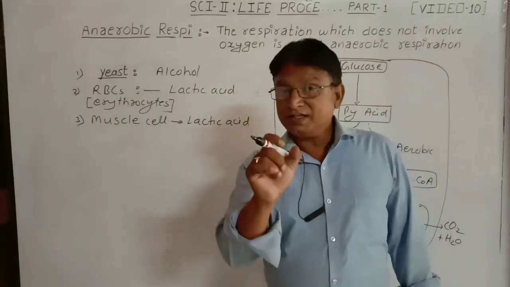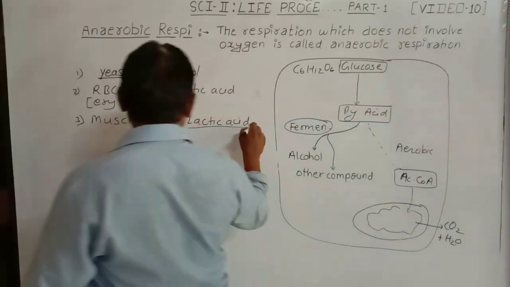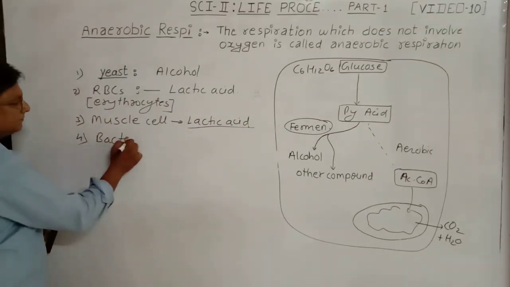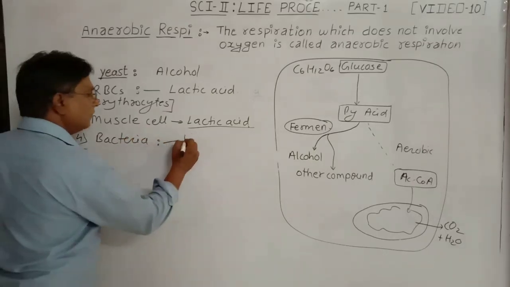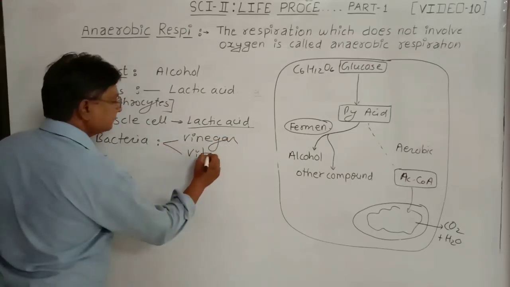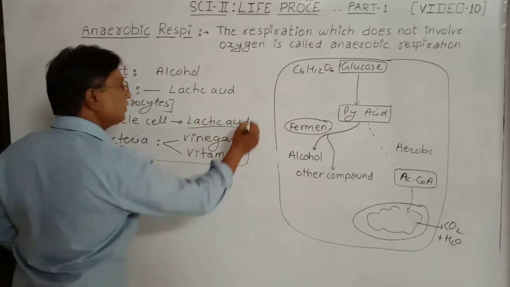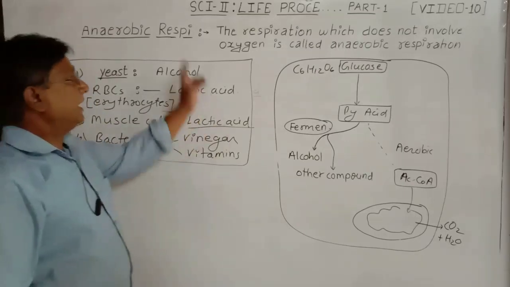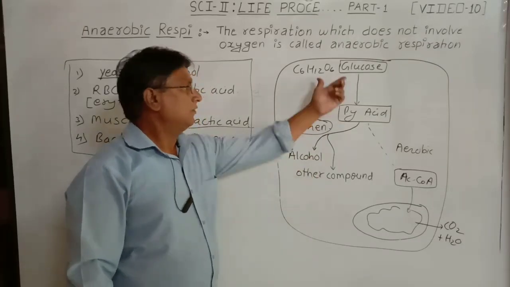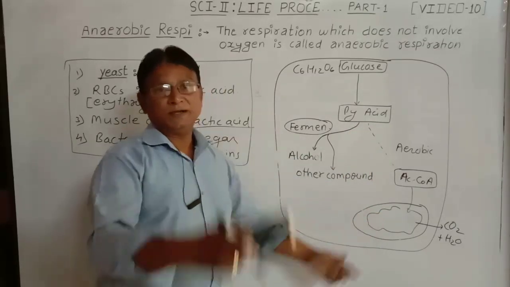Why? Because oxygen supply is improper; there is no rapid supply of oxygen. Hence lactic acid is formed. Then some bacteria form vinegar, they form vitamins, etc. Likewise, many types of fermentation occur, but these are the important ones. So, in anaerobic respiration, less energy is produced with incomplete oxidation of glucose, while in aerobic respiration, complete oxidation of glucose takes place and a large amount of energy is produced.